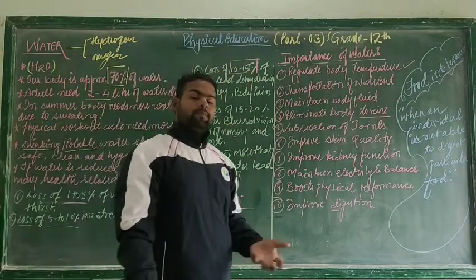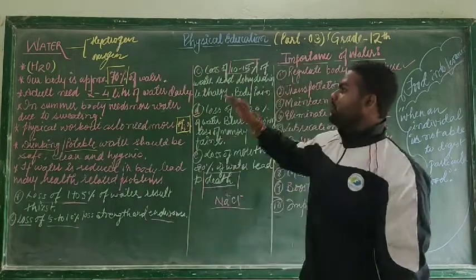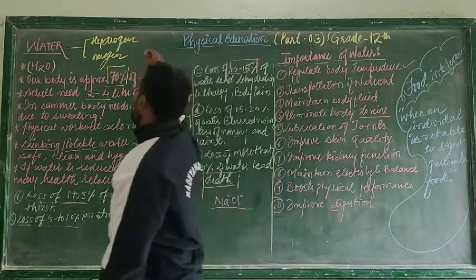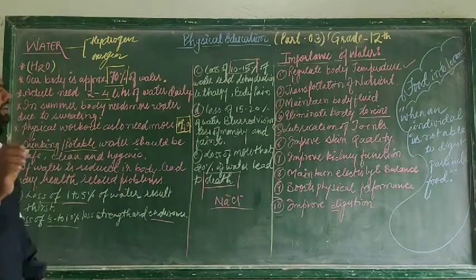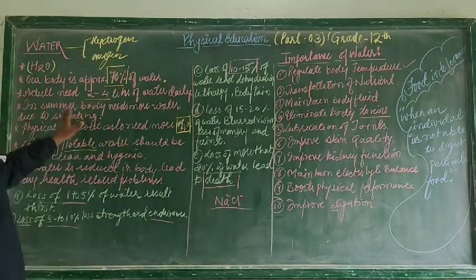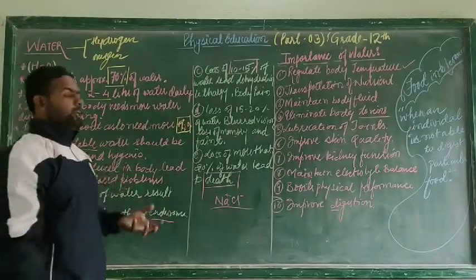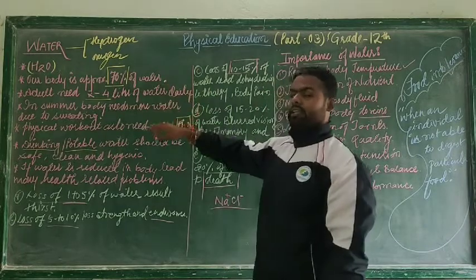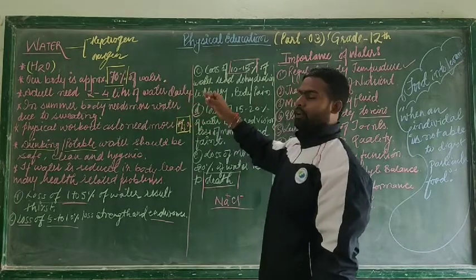Now we are going to recapitulate what we had studied today. We started with water, and water is made up of hydrogen and oxygen. There are two atoms of hydrogen and one atom of oxygen. Our body is made up of 70% water. An adult needs 2 to 4 liters of water for routine needs.